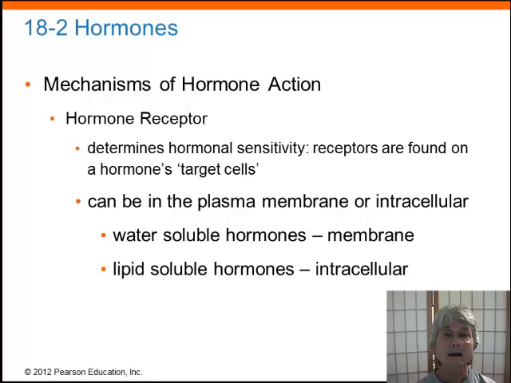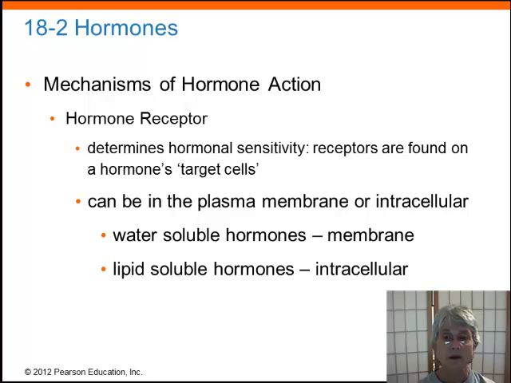Okay, let's get our hormones circulating in the blood, either free or bound, to our target cell. A target cell is a cell that has a receptor for that hormone. Remember that the hormones are in the blood, they're distributed throughout the whole body, so the only way to make sure that the cells that you need to respond to the hormones are able to respond and the other cells are not, is that the target cells are the only cells that have the receptor for the hormone.